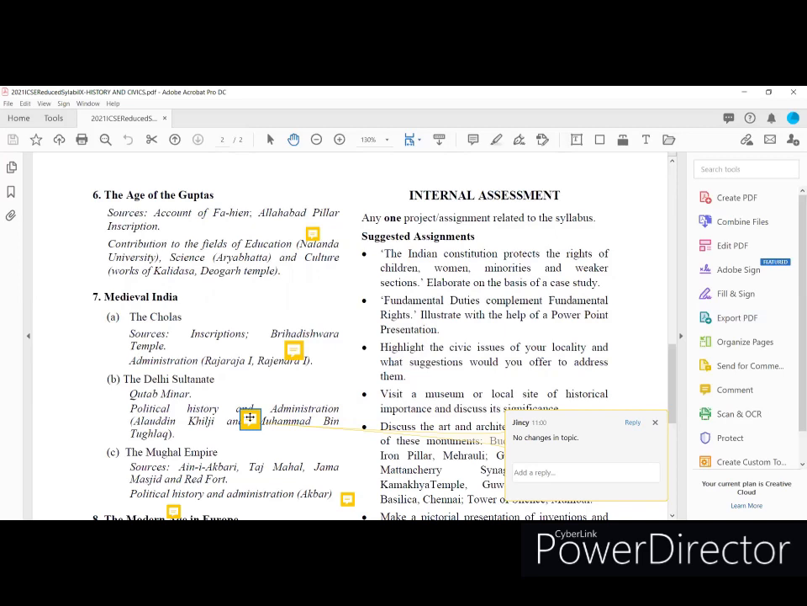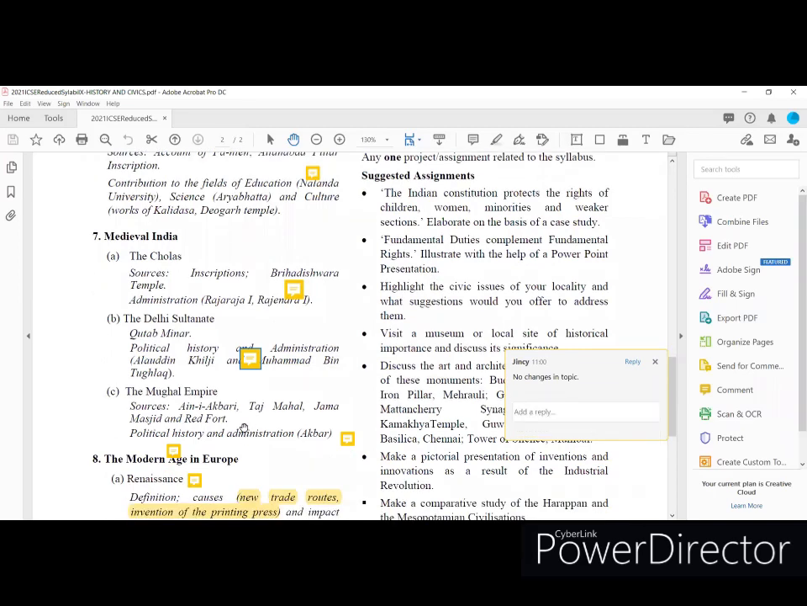I didn't find any changes in this topic, especially the Delhi Sultanate. And the third portion from medieval India, the Mughal Empire. In the Mughal Empire, I found a reduction in the syllabus. Sources there are Aini Akbari, Taj Mahal, Jama Masjid, and Red Fort. It's there in the syllabus.